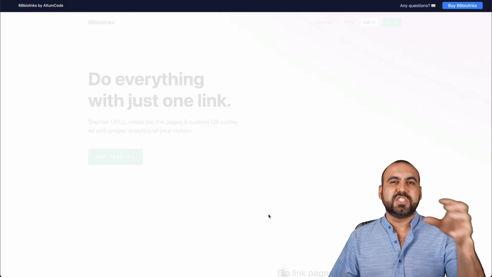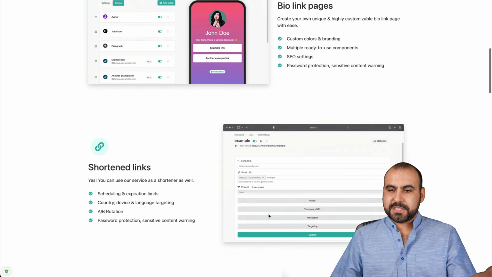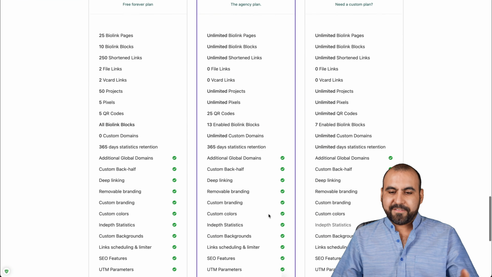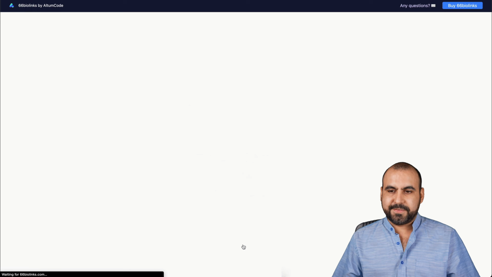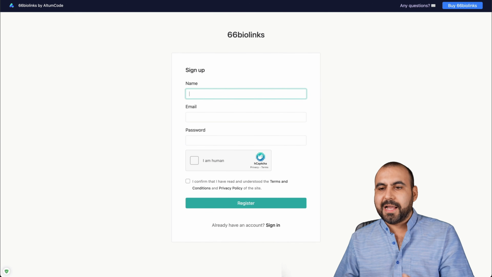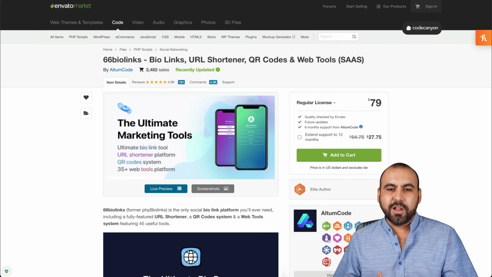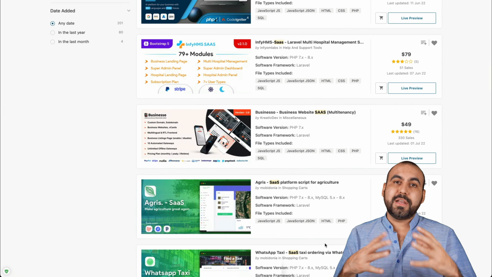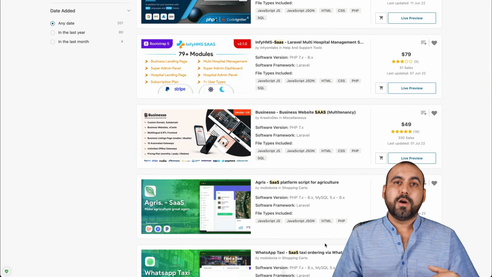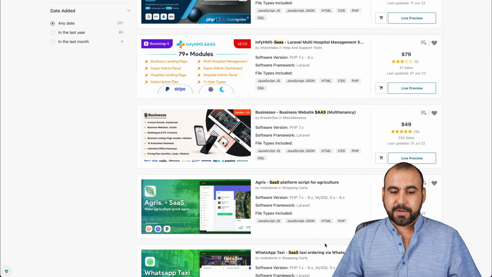Go into live preview, and most of these have live previews. You can jump into the back end and check them out. So this is one of the systems that you would have installed. You have the plans available. This is all super easy to install. Try it for 7 days, log in, buy the license, etc. You get access to all of that with these systems when they are SaaS. If they're not SaaS, you can use these for yourself or modify these to include a SaaS, right?